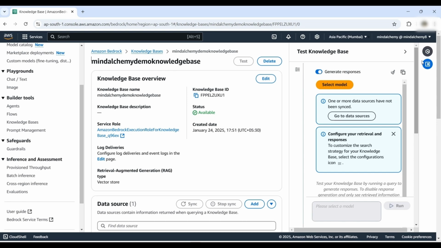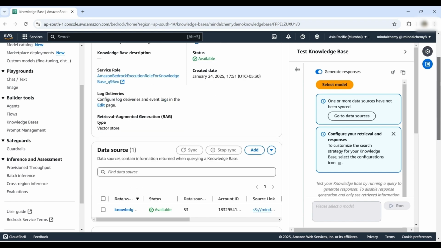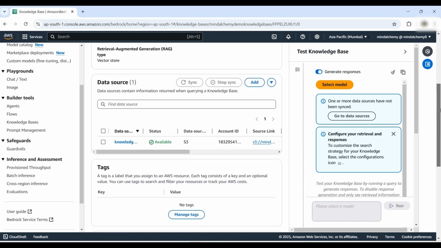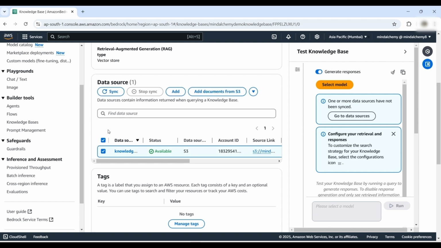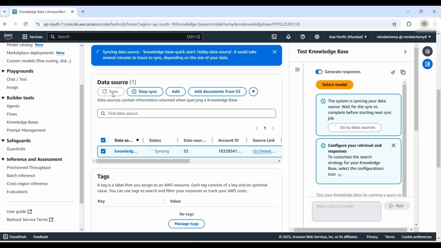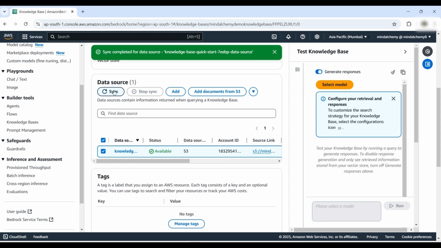Now, we need to perform the sync operation for the data source in the knowledge base. Select the checkbox first. Select the sync option and click Sync. During this operation, the text is read from the source S3 bucket, converted into vector embeddings, and ingested into the vector store. Once the operation completes, the sync process is finished.